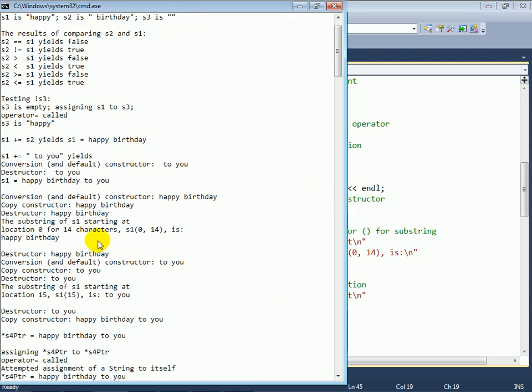So where are we here? Here we go. Here's S1 happy birthday to you. And you can see that there was a conversion constructor call and a destructor call for the string to you. And we've got these output statements to show you that what's going on at the code level could actually be much more subtle than what's really going on behind the scenes.